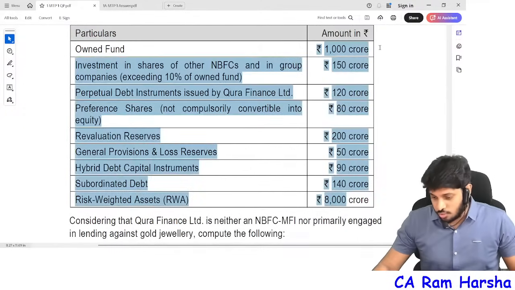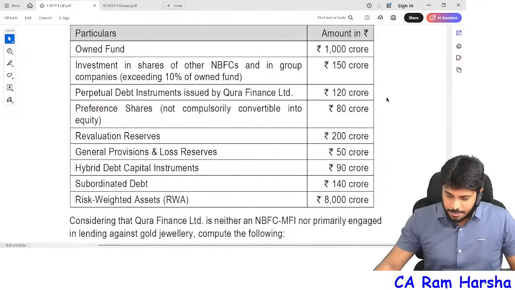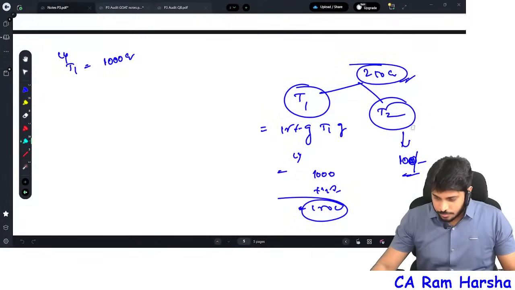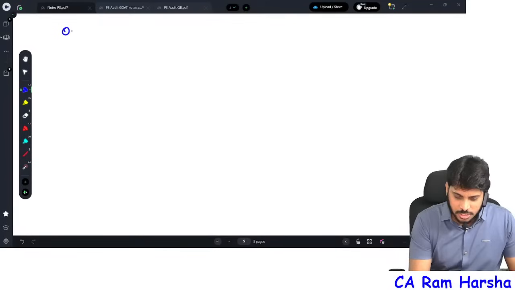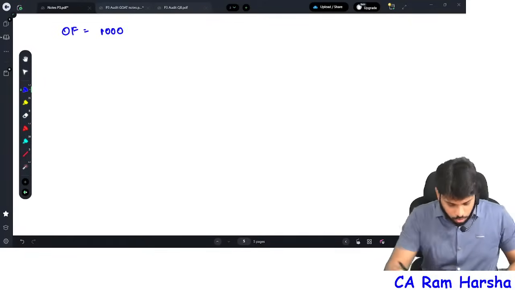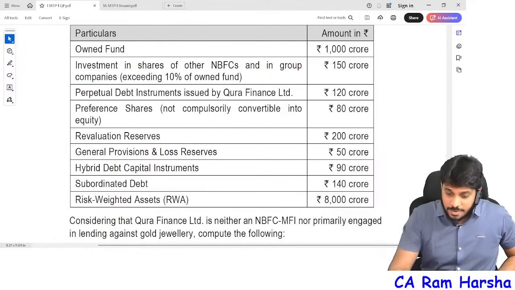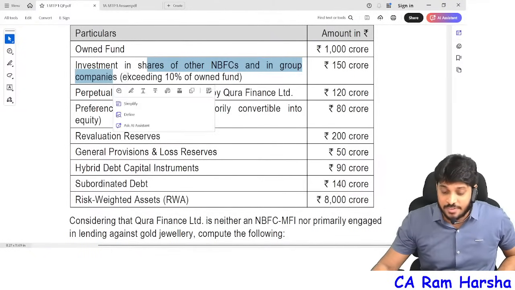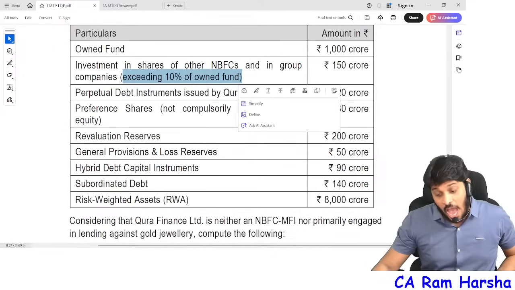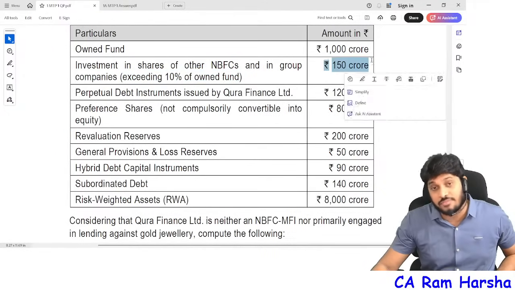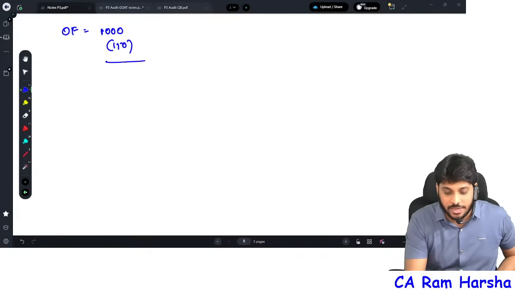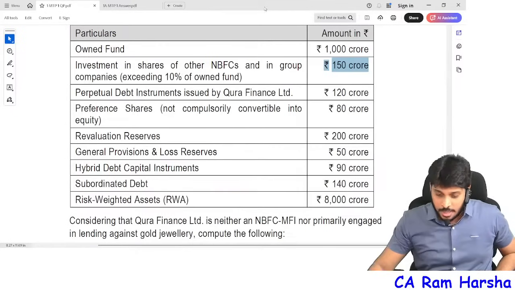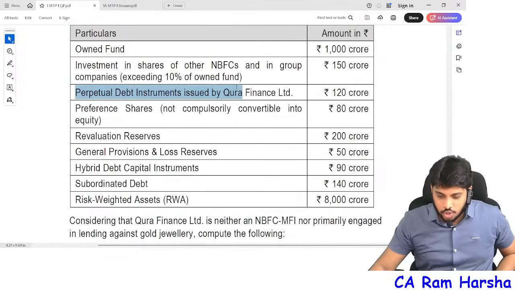Owned funds, 1000 crore. Very simple, directly let us apply owned funds in our calculation. How much is the owned funds? 1000 crore. Next, investment in shares of other NBFCs and group companies exceeding 10%. After crossing 10% only, 150. We can straight away reduce this 150. 850 is tier 1 capital, not full capital. It's part of tier 1. Next, perpetual debt instrument issued by total.